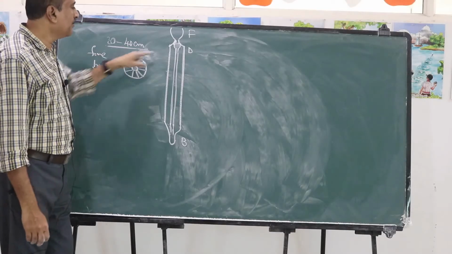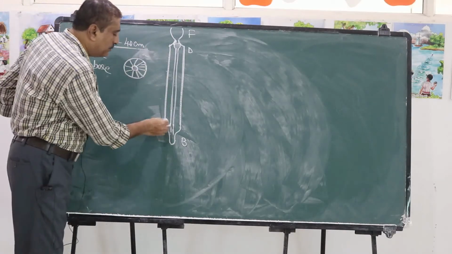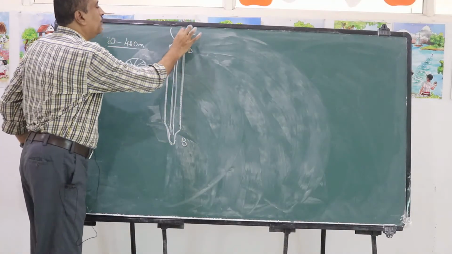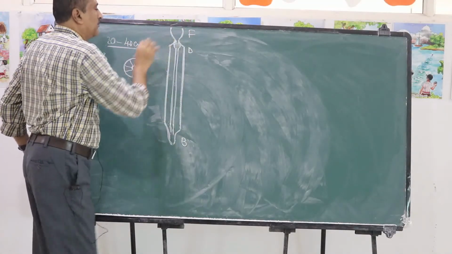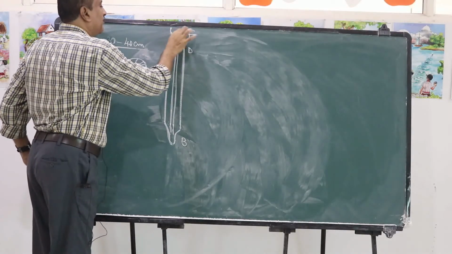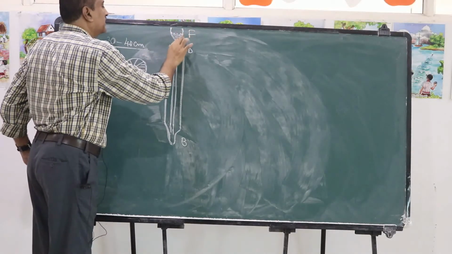The thick wall is blown into a thin-walled bulb at the bottom and a funnel at the top. Now, mercury is taken in this funnel, like this.